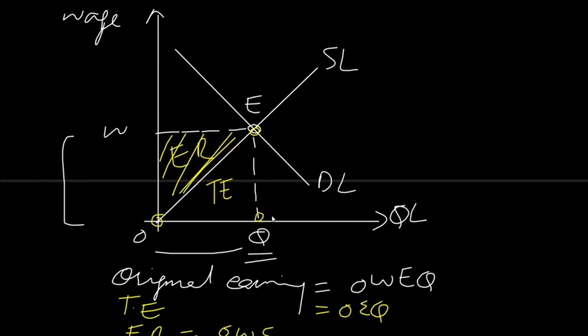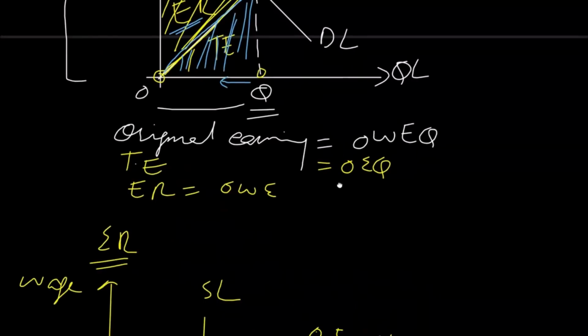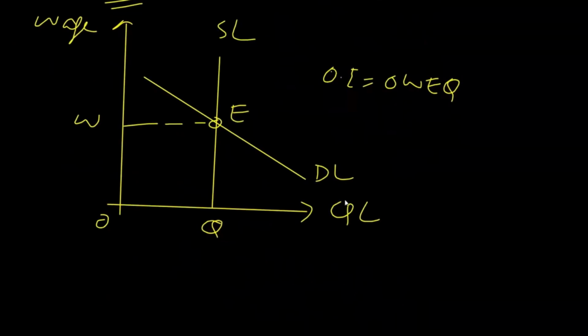You can see that the area below the supply curve and before working hours is transfer earning, and the area above the supply curve but below the current equilibrium wage is economic rent. So we can apply this concept here as well. The area below the equilibrium wage rate and above the supply curve is economic rent.